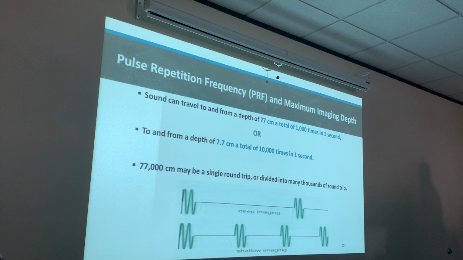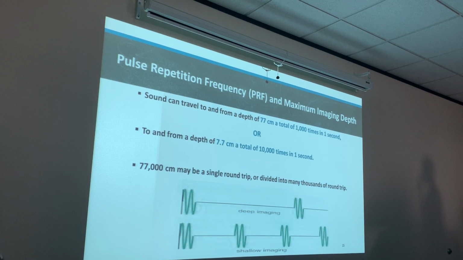All right. So that's also saying that sound can travel a depth of 77 centimeters 1,000 times in 1 second. Right? We good there, guys? Or to and from a depth of 7.7 centimeters, which is more realistic to us, a total of 10,000 times.